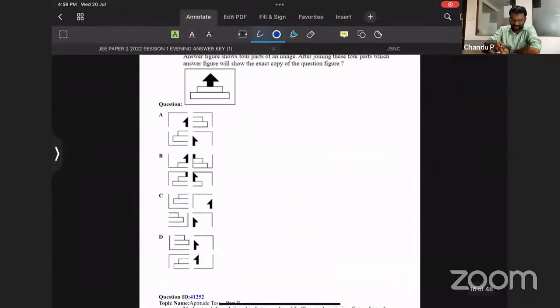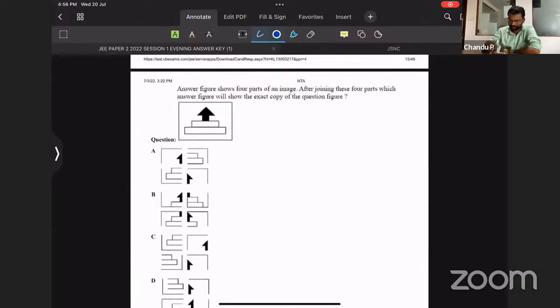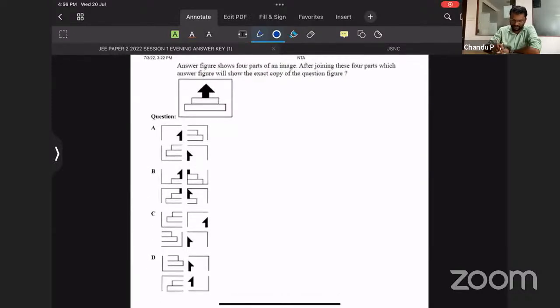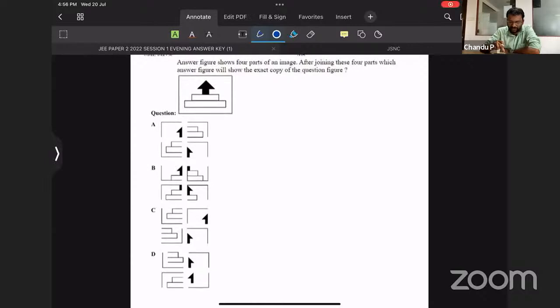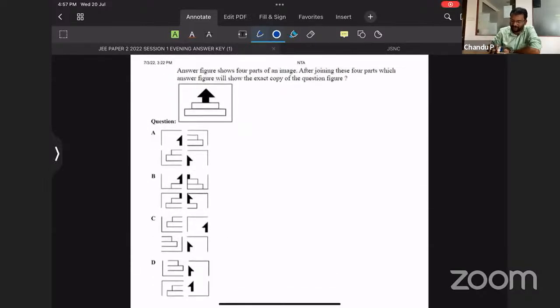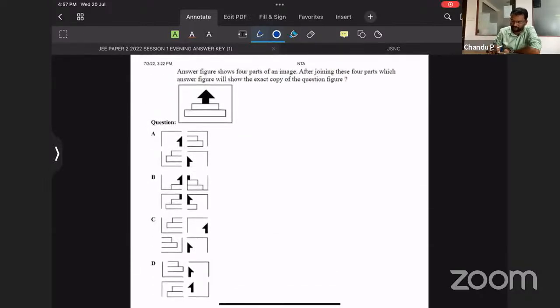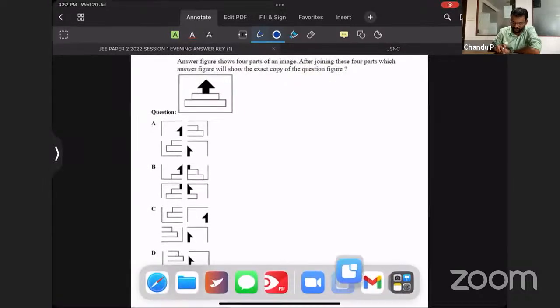The next question is somewhat like a puzzle. You guys can try this question. The question figure shows 4 parts of an image. After joining these 4 parts, which answer figure will show the exact copy of the question figure? You can try for 30 seconds. I'll wait for 30 seconds. You can try this question.